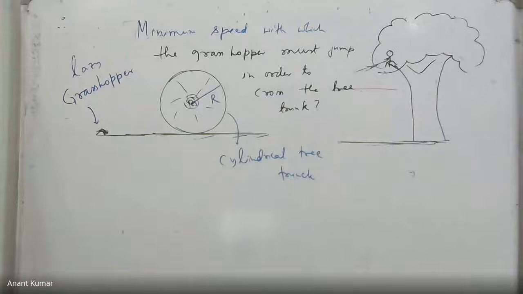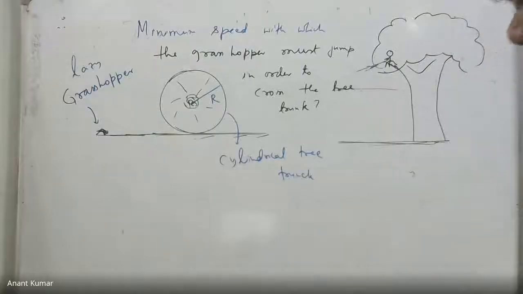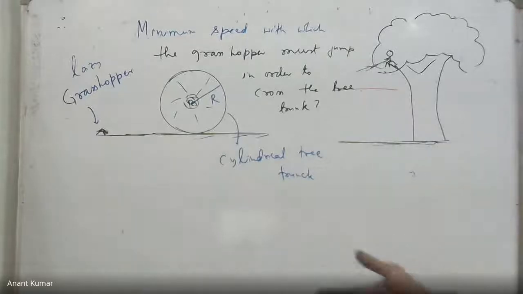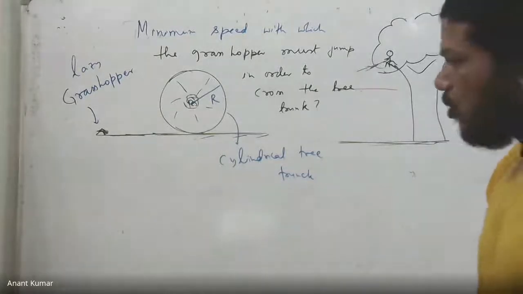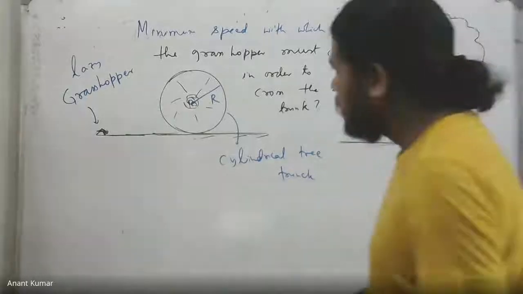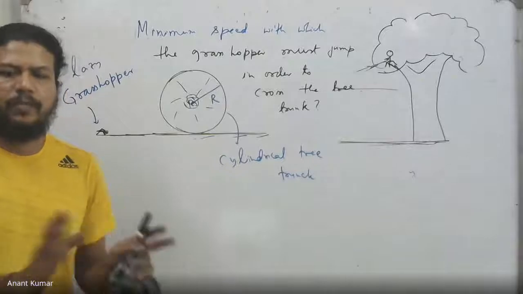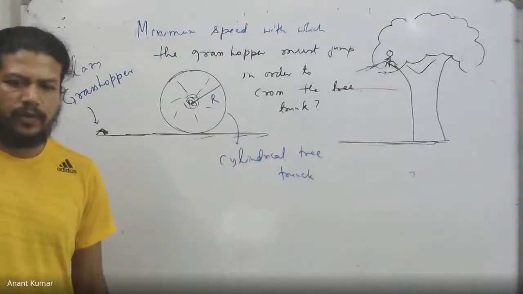Now, can someone take a snapshot and post it, by the way? Sir, is it root over 40r by sine square theta? No, that's not correct. There is no theta, by the way. I haven't given the angle. I require the answer in terms of g and R. It is quite obviously going to be dimensionally root of gR multiplied with some number. That number is what I want, in fact.